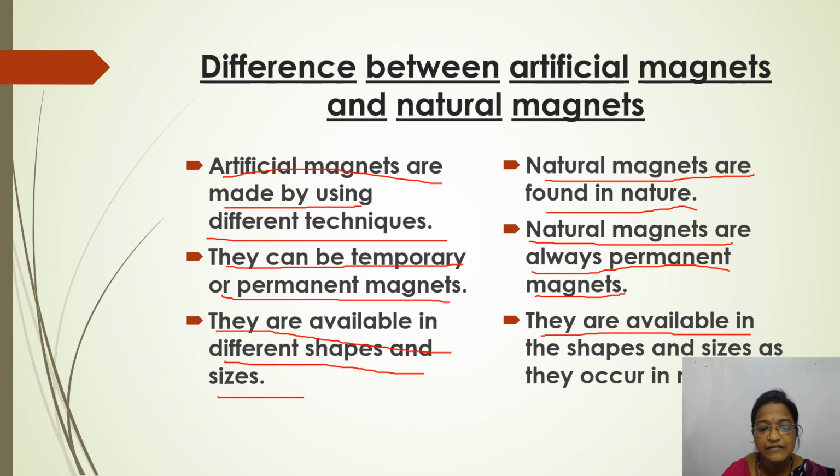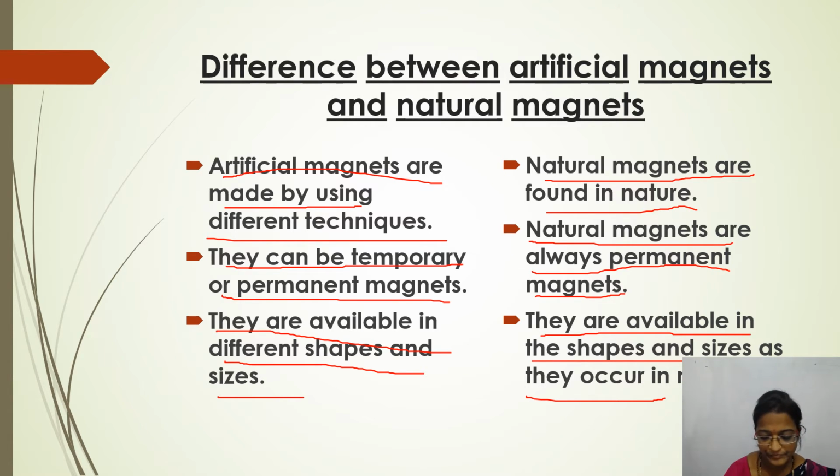They are available in the shape and size as they occur in nature, but artificial magnets are available in different shapes and sizes. These are all the differences between artificial magnets and natural magnets.